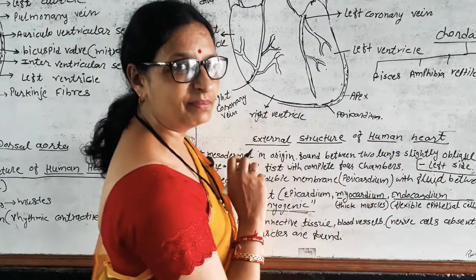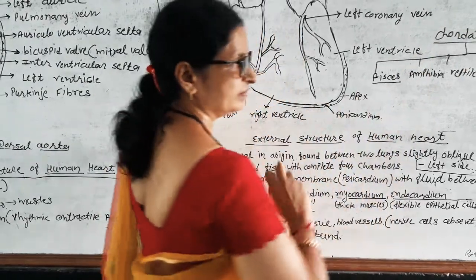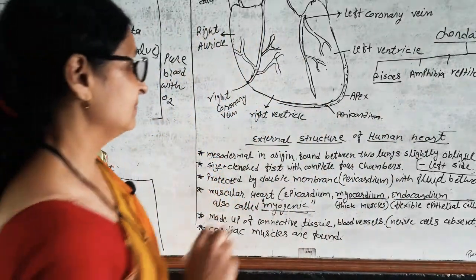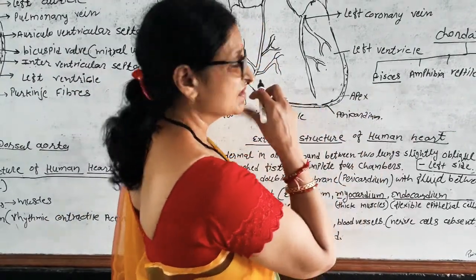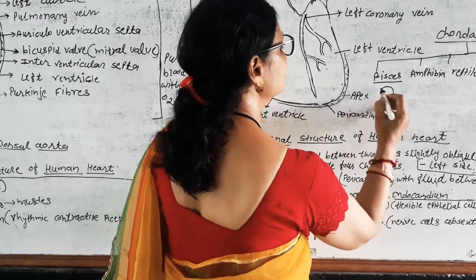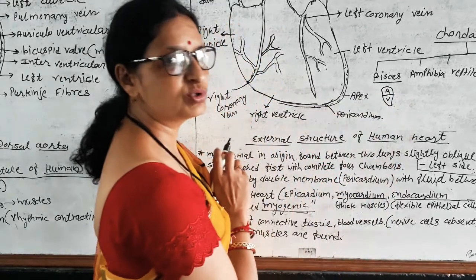We humans are mammals. Pisces means fishes. So pisces has a 2 chamber heart, only 1 auricle and 1 ventricle.